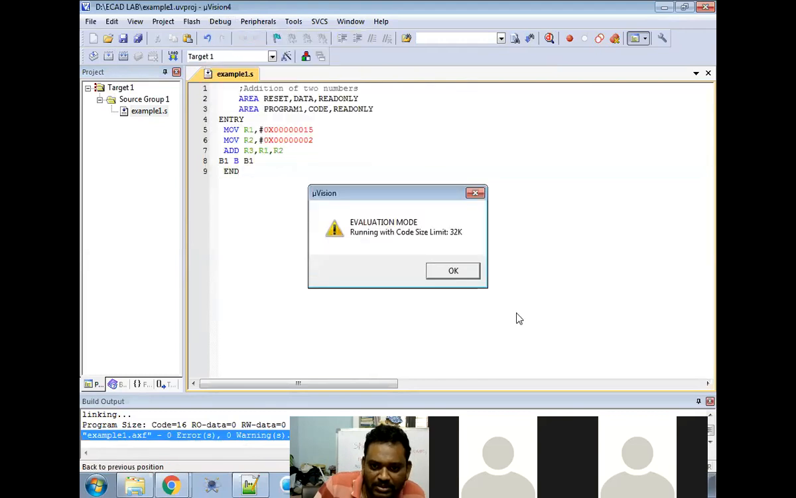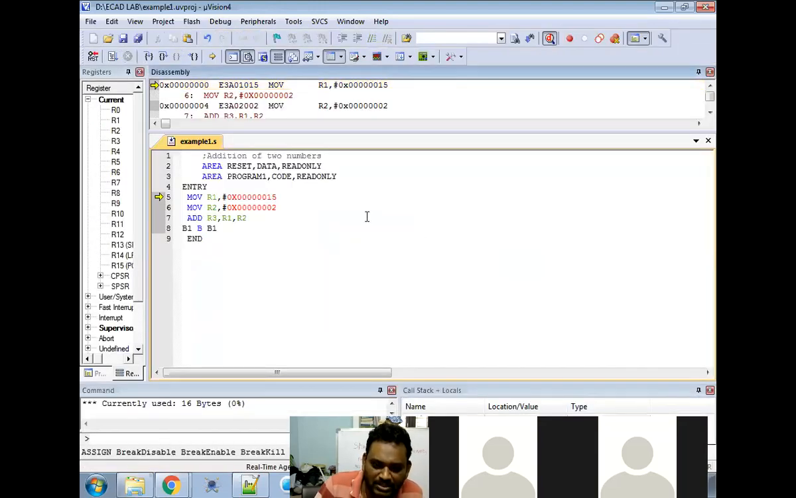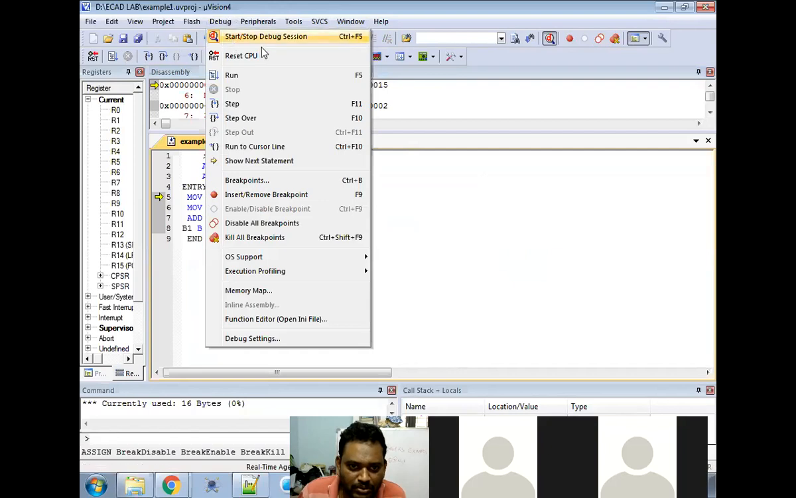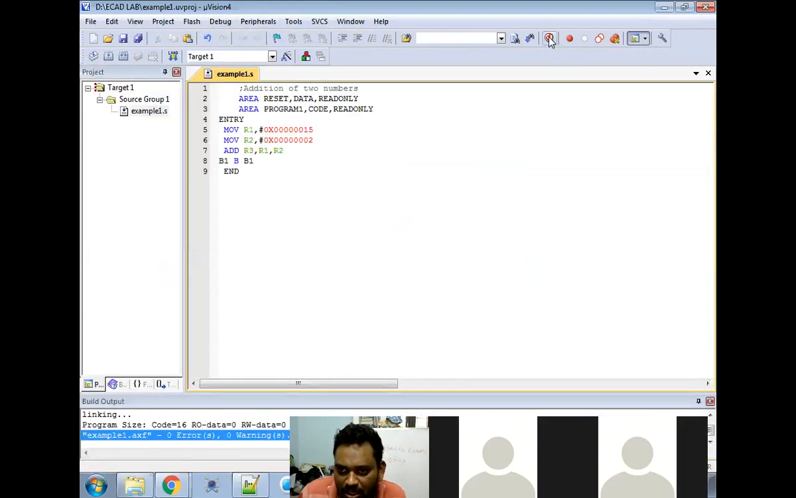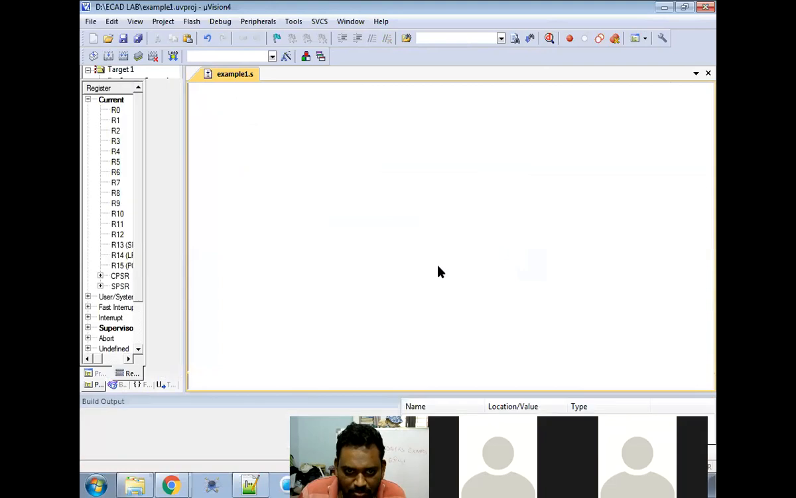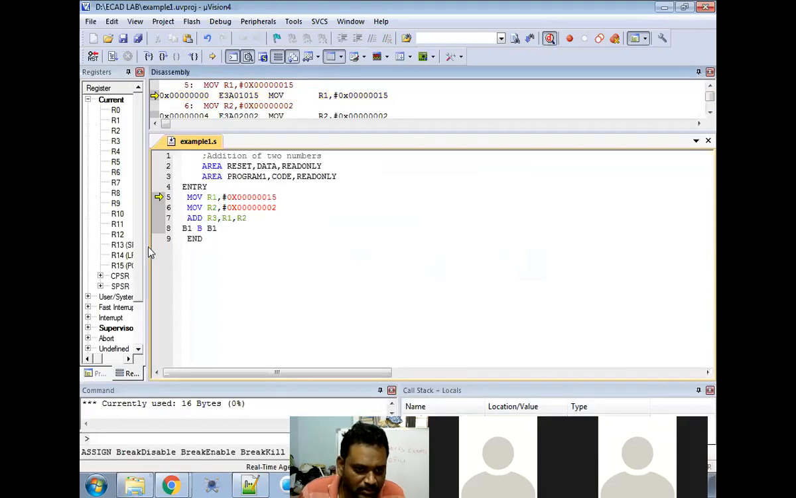Here it shows a 32-bit limit because we haven't purchased this. It is not the full version, it is a free version, that's why. So this is where it starts debugging. If you don't want to go that way, you can directly click on debug. Both are the same.